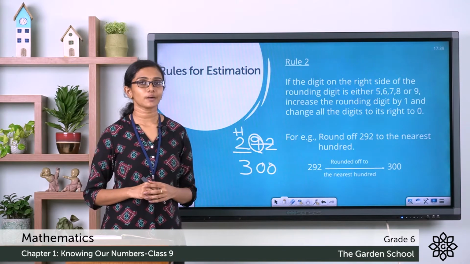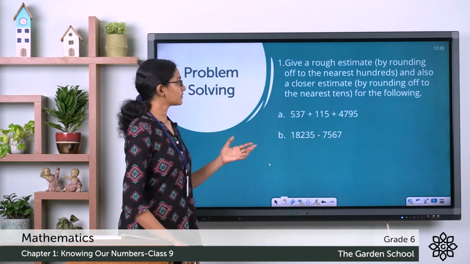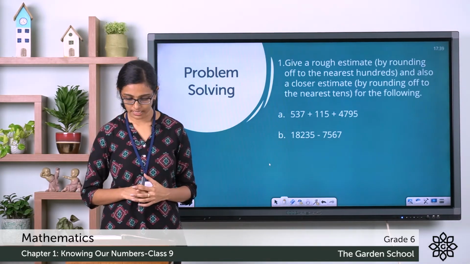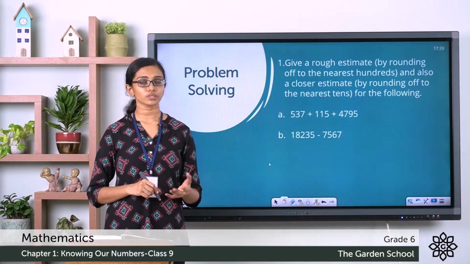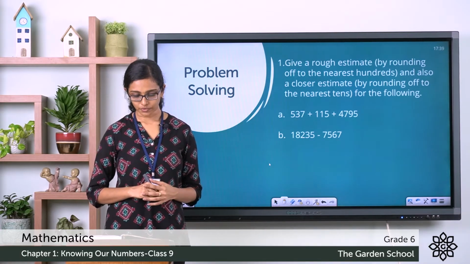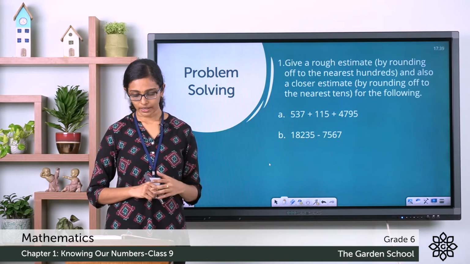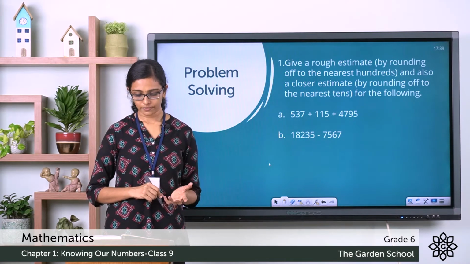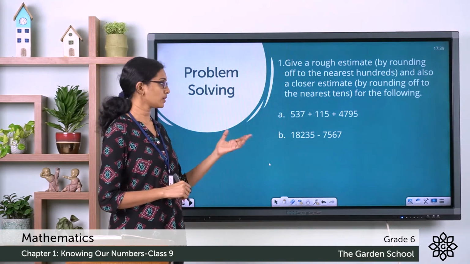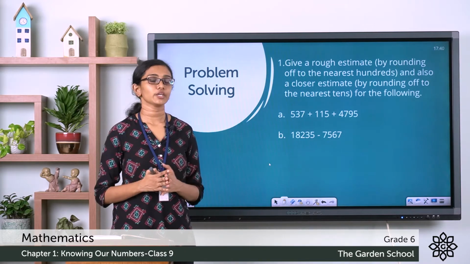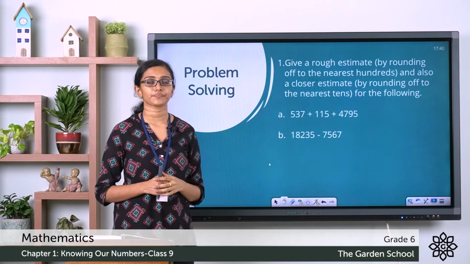Now, let's see some examples which are given in your textbook itself as solved examples. The first one, give a rough estimate, that is by rounding off to the nearest hundreds, and also a closer estimate, that is by rounding off to the nearest tens for the following. And the first question is 537 plus 115 plus 4795. So one more question here which is about subtraction. See, here you are asked to find out both a rough estimate and a closer estimate.